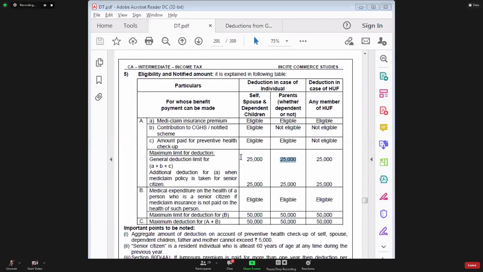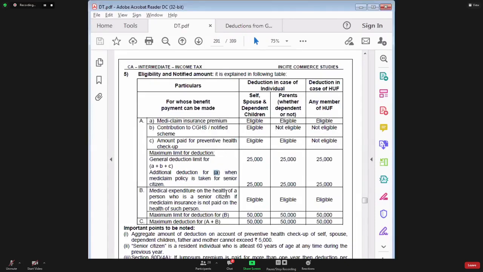Now listen to me. We are reading this additional point. Additional deduction for point small a. What is point small a? Health insurance premium.